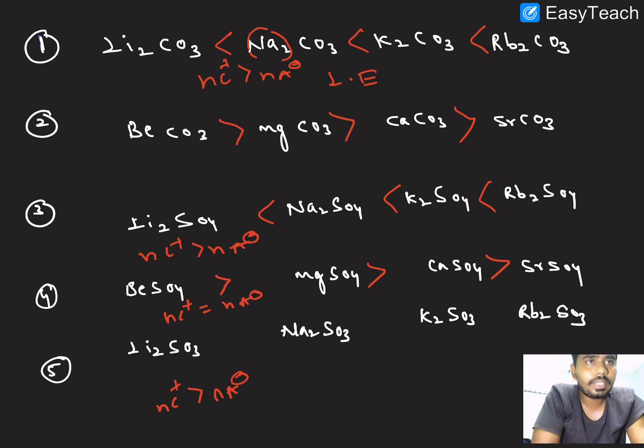So in this case we have to take lattice energy, and which is having more lattice energy is the less solubility. So here we already know that lattice energy is inversely proportional to radius. So this is actually the order of the solubility. I hope these examples are clear. And let me show a few more examples in the next slide.